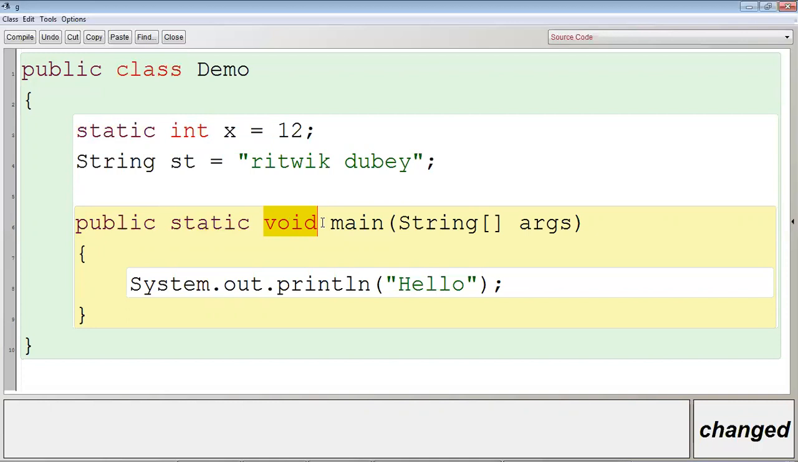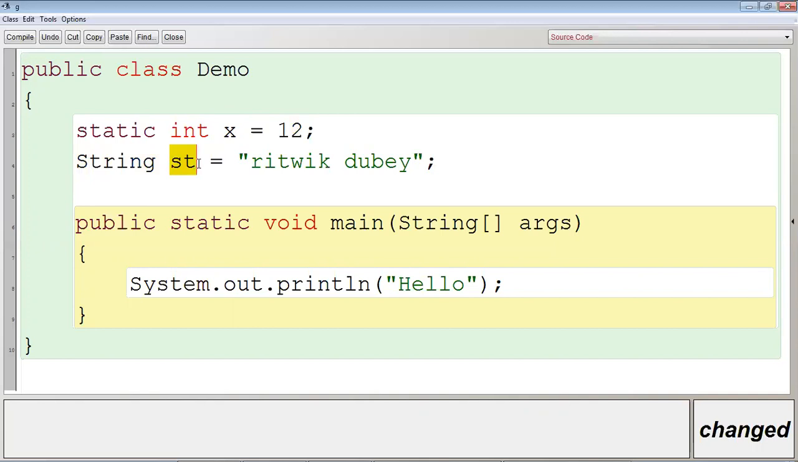Clear? So demo is the class name, and thus this token is called an identifier. Sir, x, this is called a variable name, and thus it is also an identifier. Okay, this is assignment, this is literal. Again, sir, String is a keyword? No, String is not a keyword. String is a predefined class. That is the reason why S is capital in String. What is this? st. It is a variable. We can give any name.